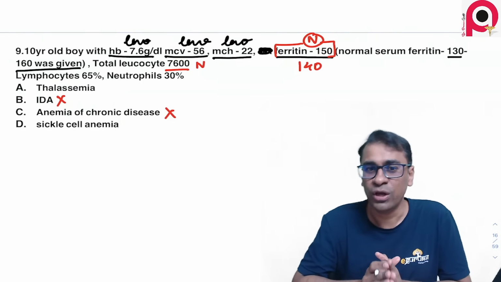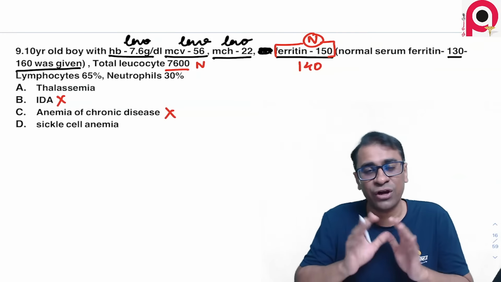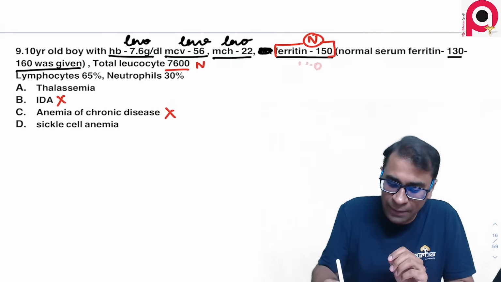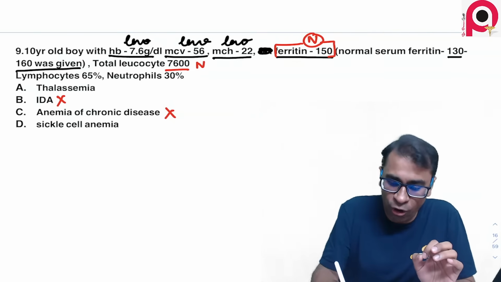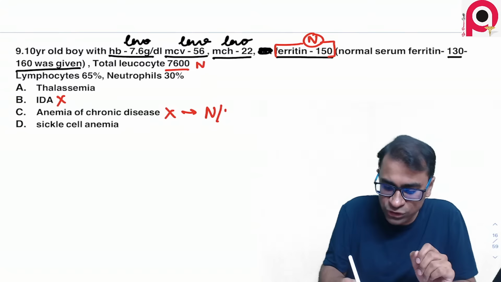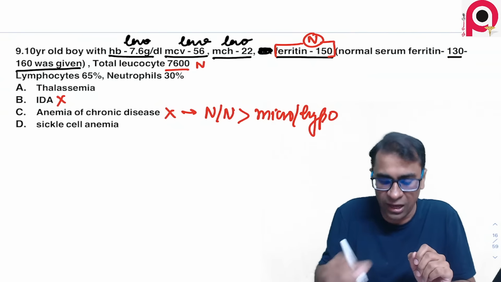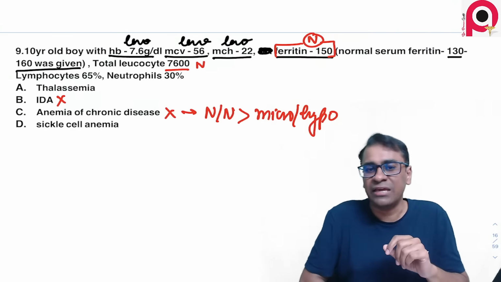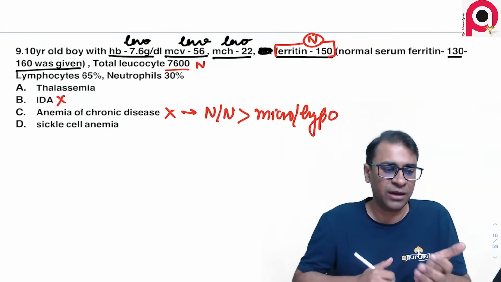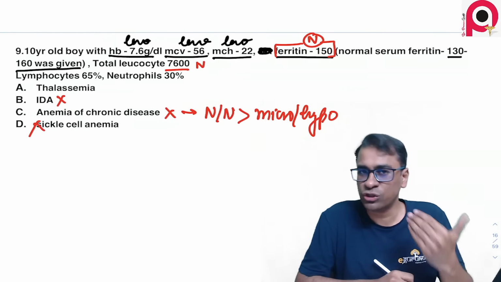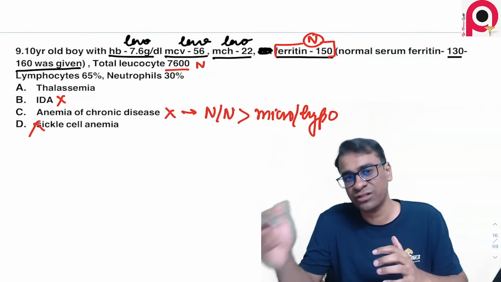However, let me tell you, anemia of chronic disease will not show you such a low hemoglobin, because I've told you many times in my classes that anemia of chronic disease will always show you normocytic normochromic RBC more common than microcytic hypochromic RBC. So I will not believe that ACD could be a possible answer. Sickle cell anemia I also don't believe, because it does not show any sickling or any such clinical features of sickling.